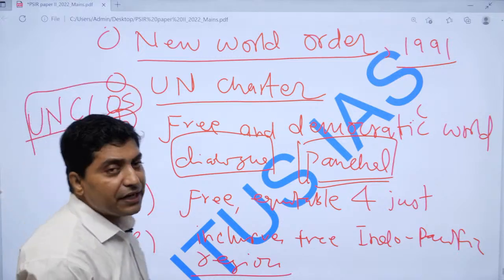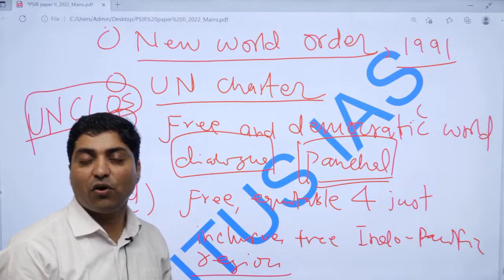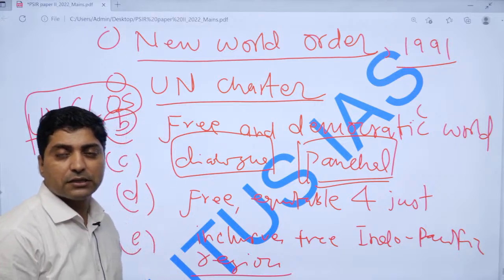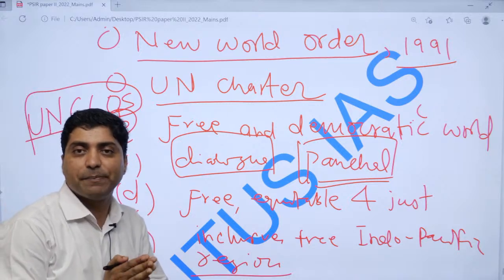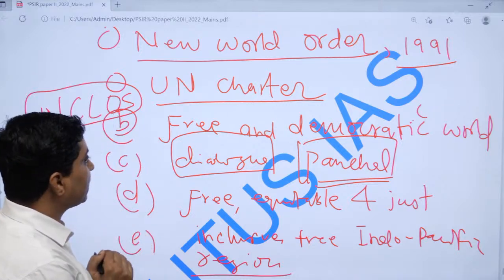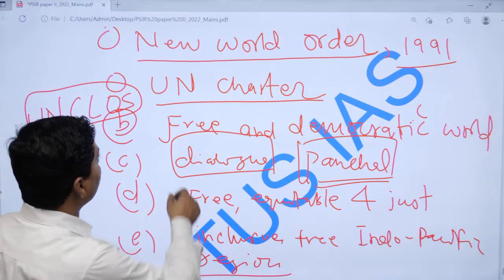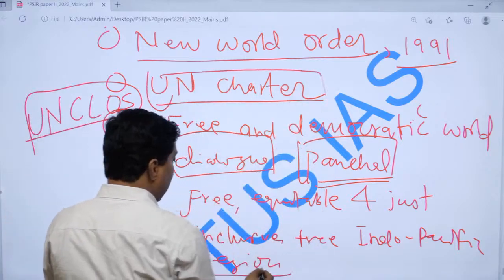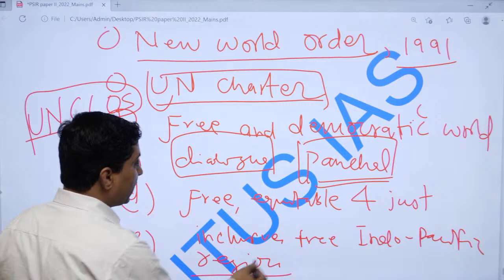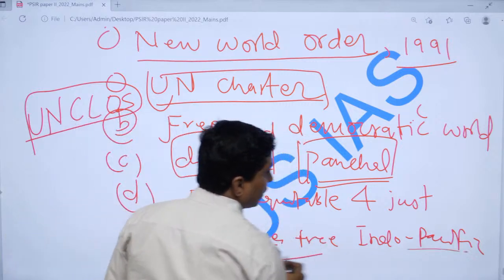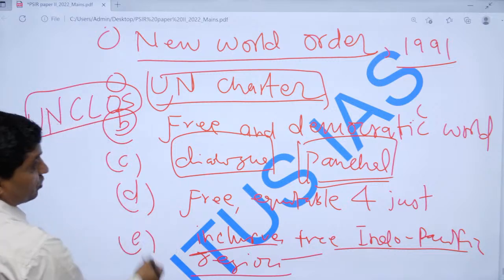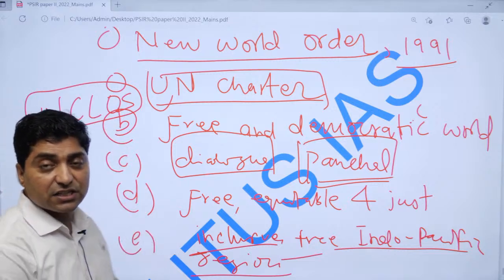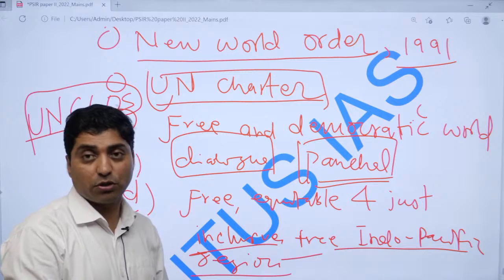So that is India's vision of the new world order, that we want a free, equitable and just world. It should be based on dialogue. It should be a democratic world, and we all follow the UN Charter. And we follow an inclusive, free Indo-Pacific, and we also want to follow UNCLOS. That is India's vision of the new world order.